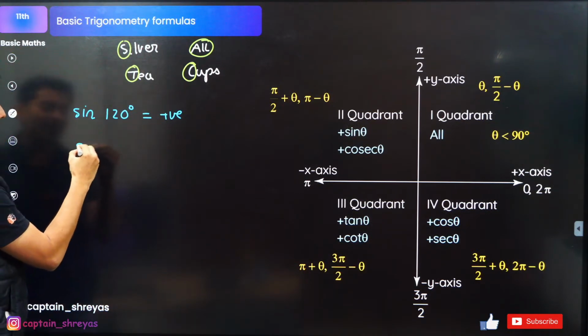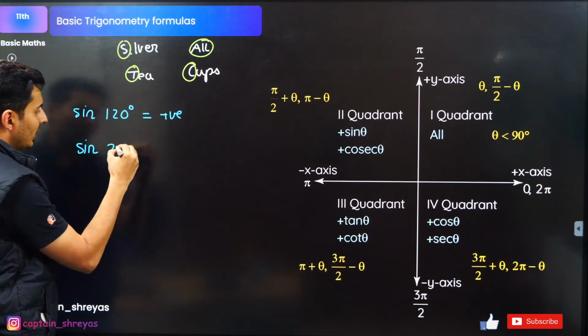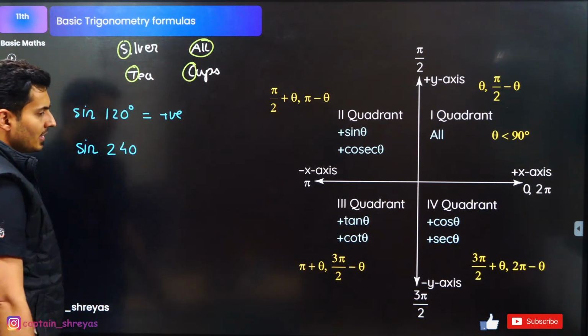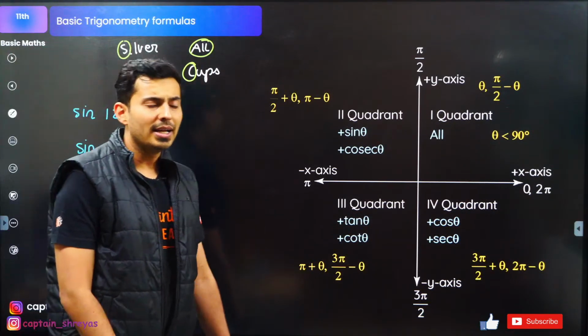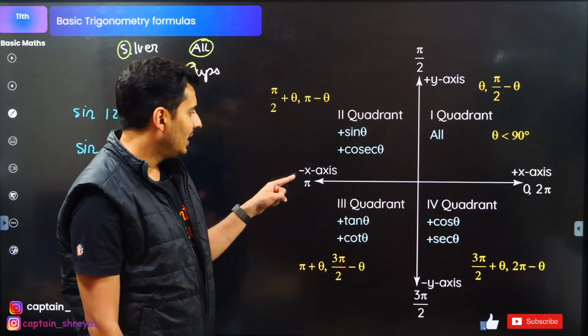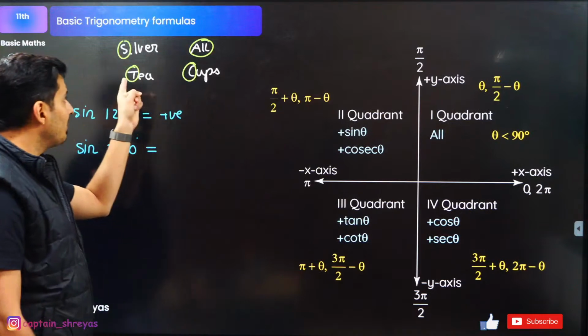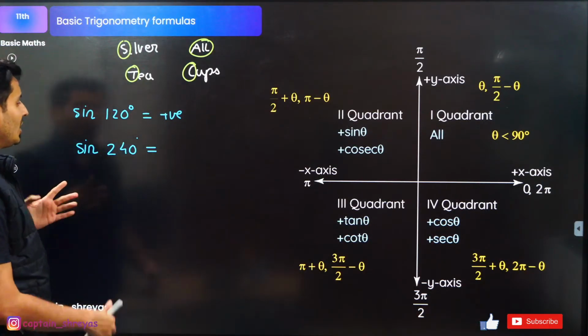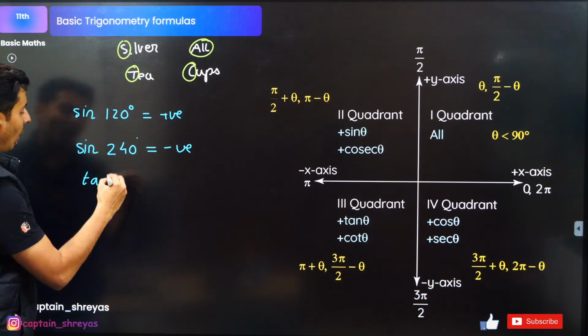Okay, let's see the second one. Let's say sine of 240 degrees. Come on, guys. Where will 240 degrees be? It will be between 270 and 180, somewhere here. Third quadrant, only T, meaning tangent, is positive. So guys, this is going to be negative. Very good.